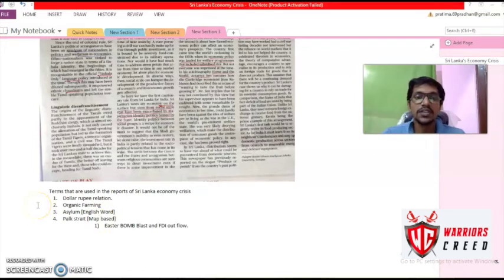Then you will ask, sir, which article should we read, and which article should we not read? Because there are lots of articles in the newspaper. To know that, you have to ask experienced teachers, or take help of people who know how to read these things. This is what good teachers or teaching institutions do, so that they can guide students and take them from one path to another, so that they can achieve their aim easily.